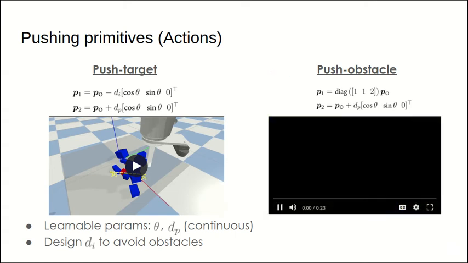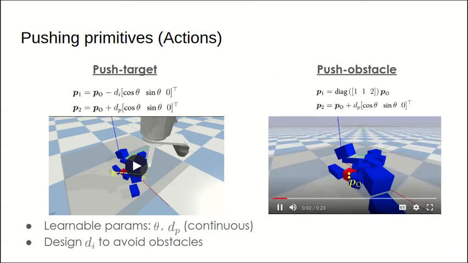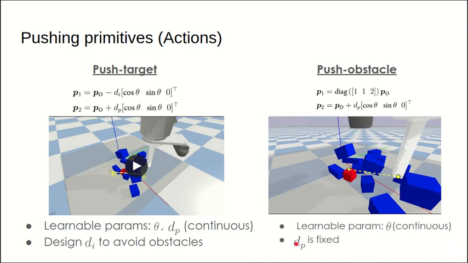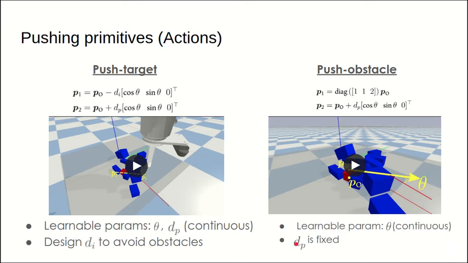The second primitive is the push obstacle primitive. Here we place the finger right above the target object, and we push in the direction theta for a distance dp. With this primitive we can move obstacles away from the target without moving the target, as you will see in this animation. Here we learn the angle theta, and we have a fixed pushing distance. All the parameters that we learn are continuous. We do not discretize the actions in this work.